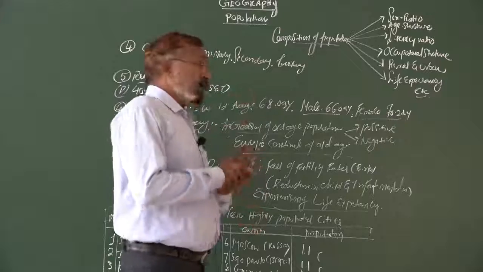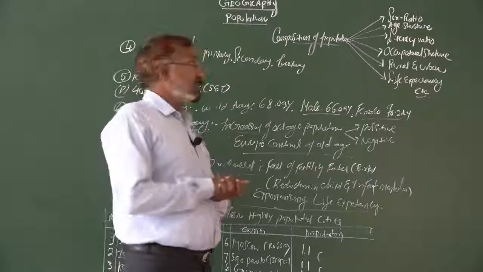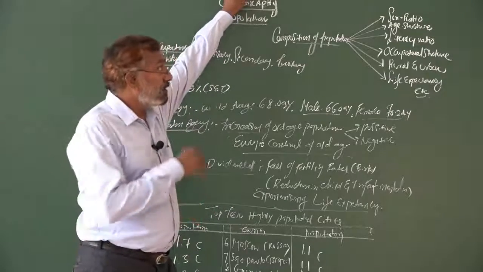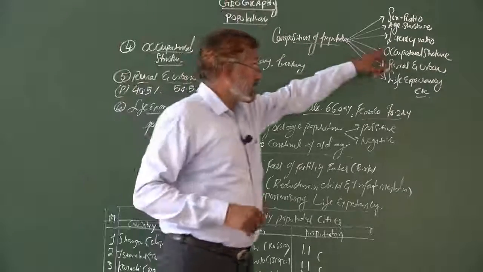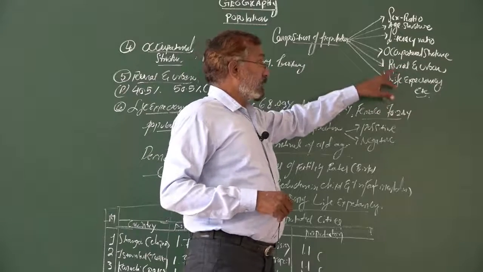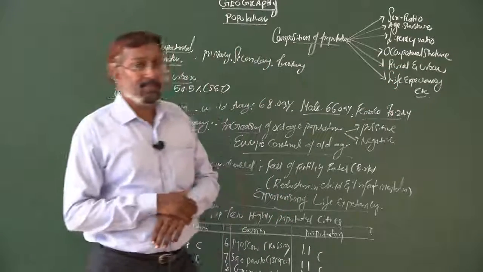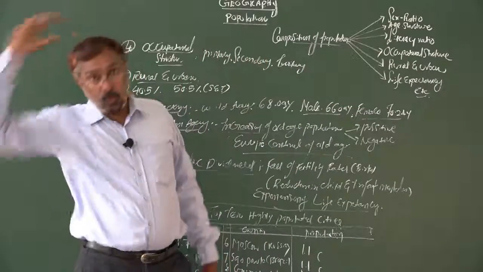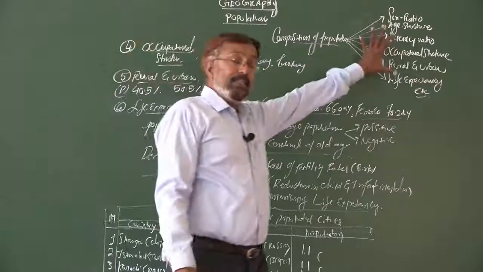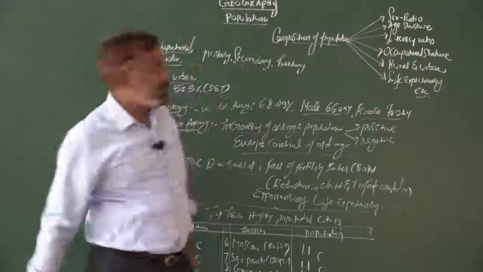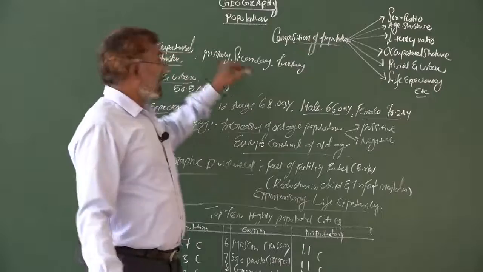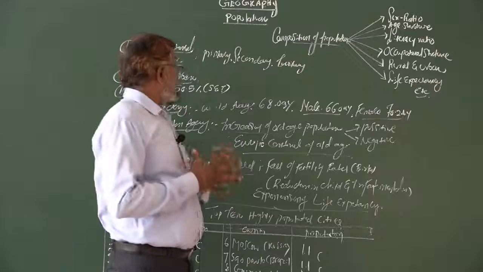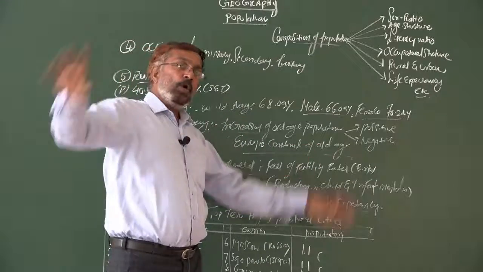Anyway, today we discussed a lot of information about population: the composition of population, sex ratio, age structure, literacy ratio, occupational structure, rural and urban, life expectancy, racial composition. What is the highest and lowest country situation, and the average in the world, how they are related in the composition, what the occupational structure is, what the rural and urban percentage is, including life expectancy, male, female and the world average.